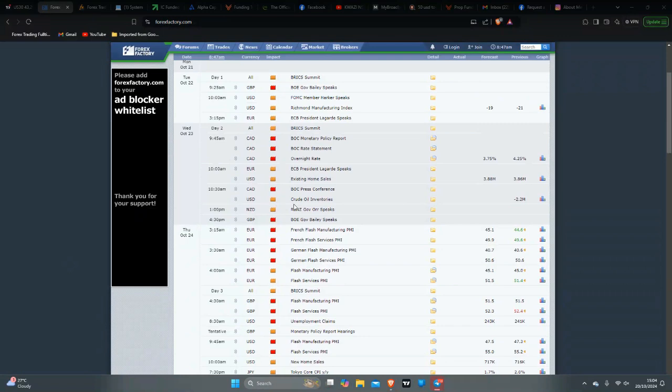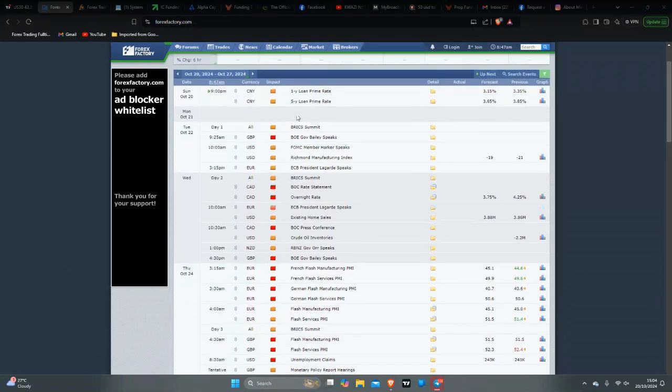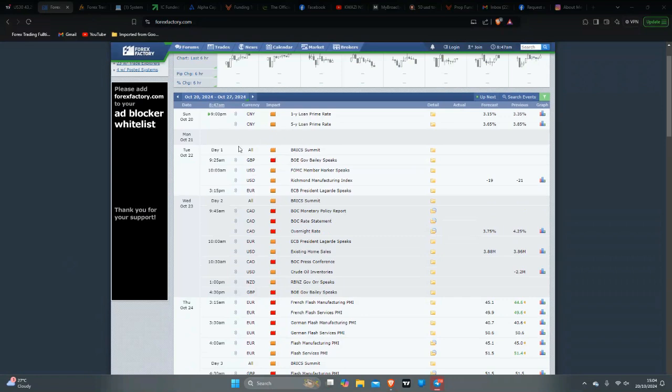So let's look at the economic calendar for the week. Monday, is it a bank holiday? Because we have nothing on Monday here at all. Okay, Tuesday, Brexit Summit. Oh, there's a Brexit Summit on Tuesday. Okay. We have FOMC. Oh, sorry. Yes, FOMC.